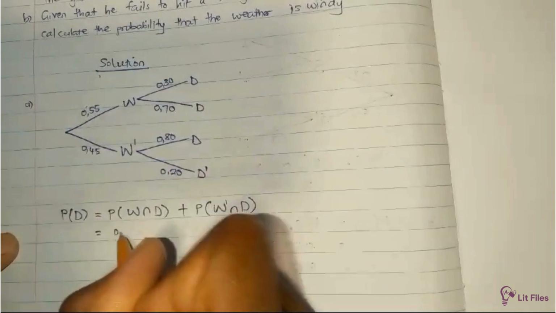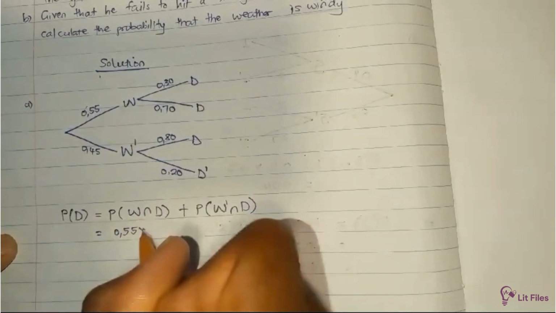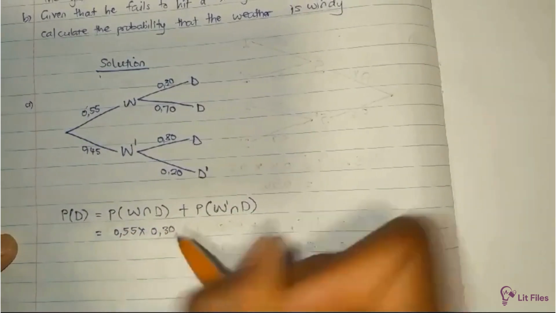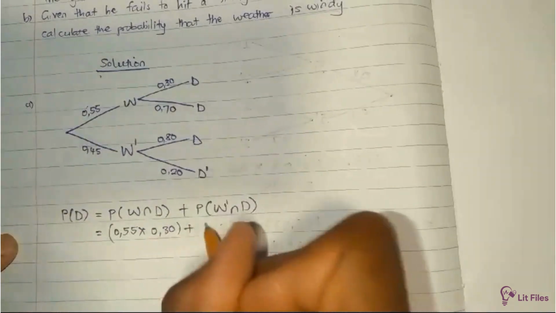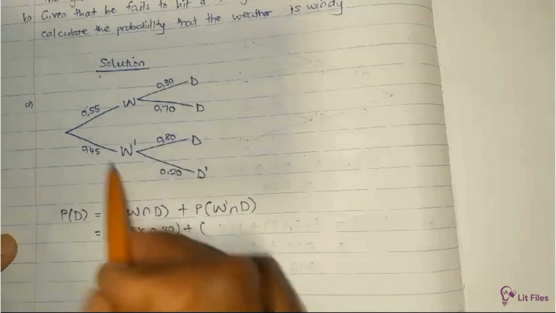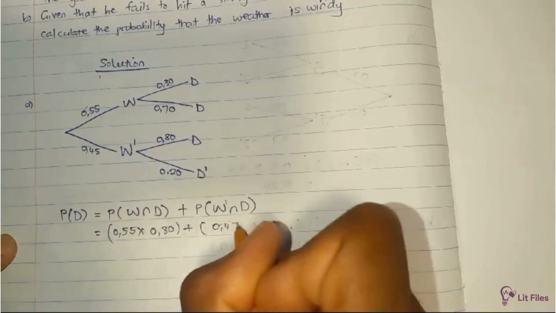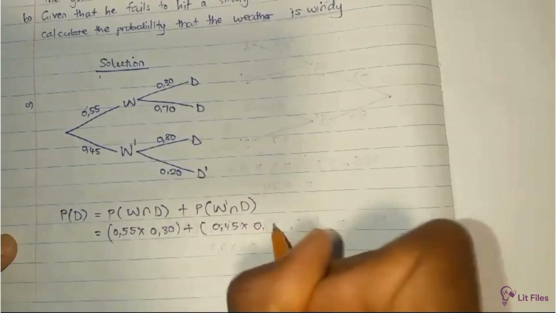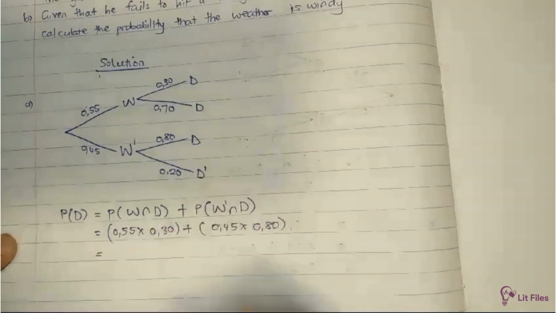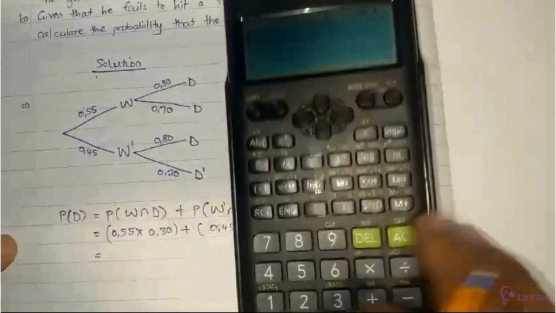That's 0.55 times 0.30. That's the first scenario. The second scenario, we have not windy and then the attempt of the drive. If you punch this in the calculator, you should get the answer.